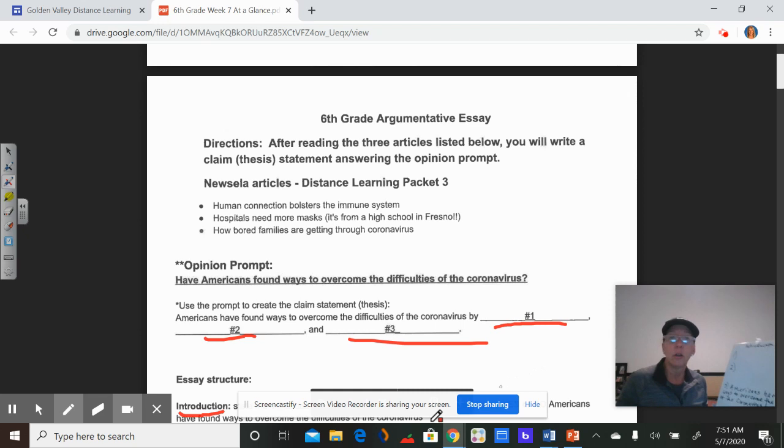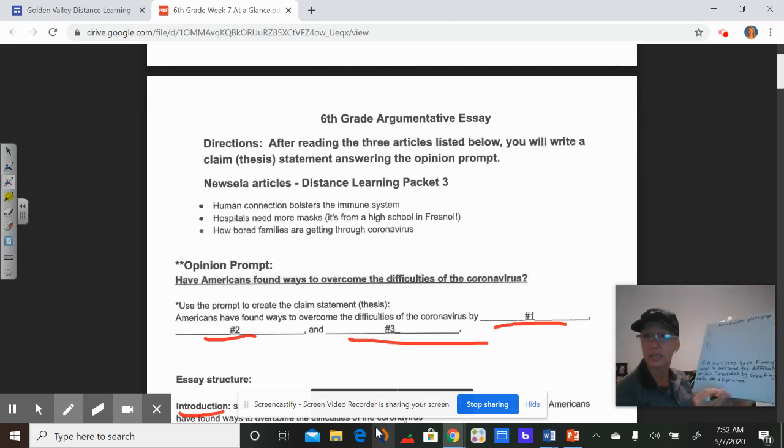So on our thesis statement, you would say Americans have found ways to overcome the difficulties of the coronavirus by, I would say, creating masks with 3D printers. Okay, because isn't that what they did in the first article? That was the way that they overcame it.